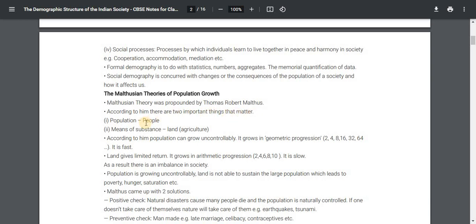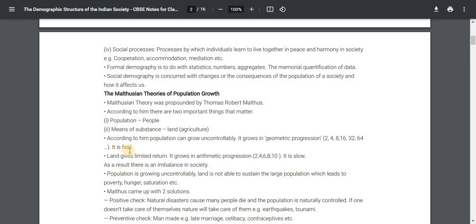One is population, people. Second, the means of subsistence, land, agriculture. According to him, population can grow uncontrollably. It grows in a geometric progression, in brackets 2, 4, 8, 16, 32, 64, etc.